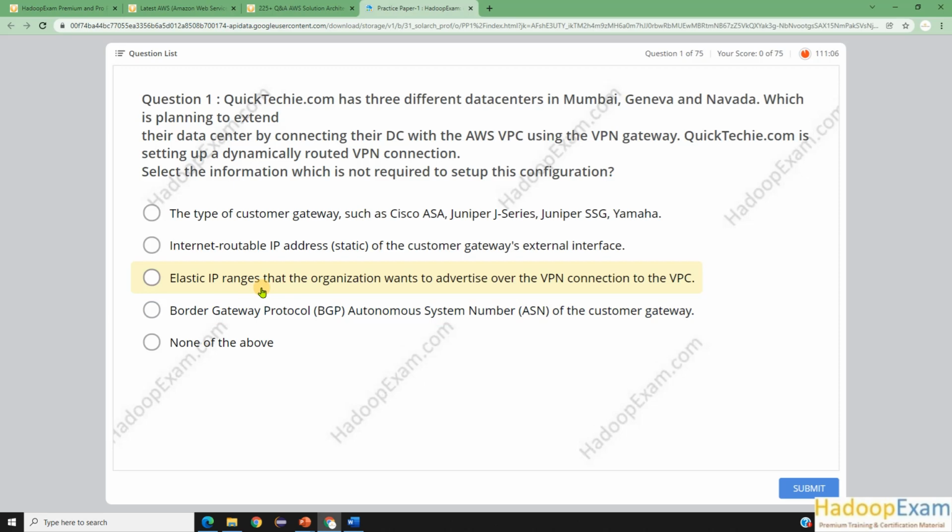Elastic IP range that the organization wants to advertise over the VPN connection to the VPC. Border Gateway Protocol Autonomous System Number of the customer gateway, or none of this. Now, one of the answers should be correct here.